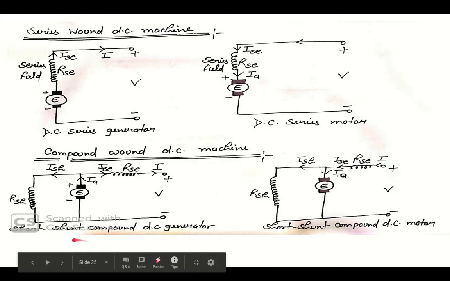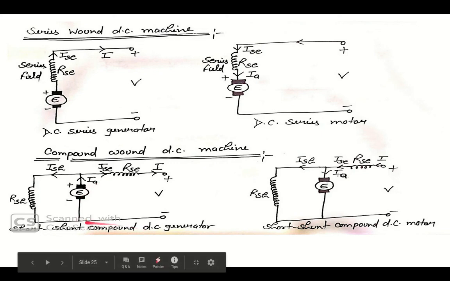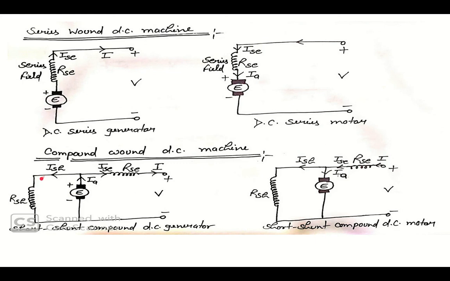So firstly we have discussed the short shunt compound DC generator. You can see here, your shunt field is connected in parallel with the armature. This is your shunt field RSH, this is your armature. Here you have shunt current ISH, and this is your armature current, divided into ISH and ISE. ISH means your shunt current, ISE means your series current, this is your series winding RSE, and this is your load current I if we connect our load here, and this is your voltage.